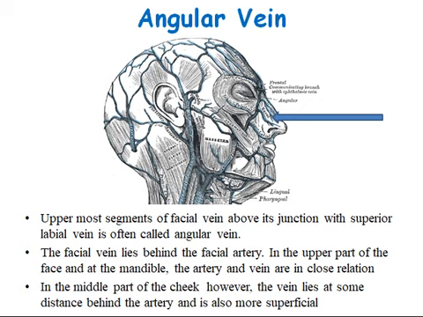The facial vein lies behind the facial artery in the upper part of the face and at the mandible, where the artery and vein are in close relation. In the middle part of the cheek, however, the vein lies at some distance behind the artery and is also more superficial.